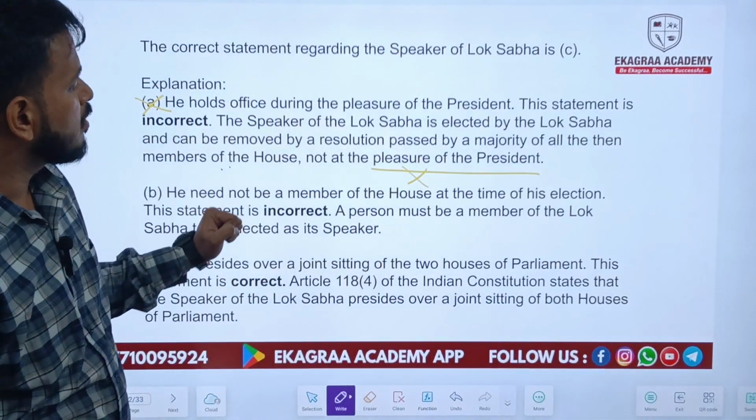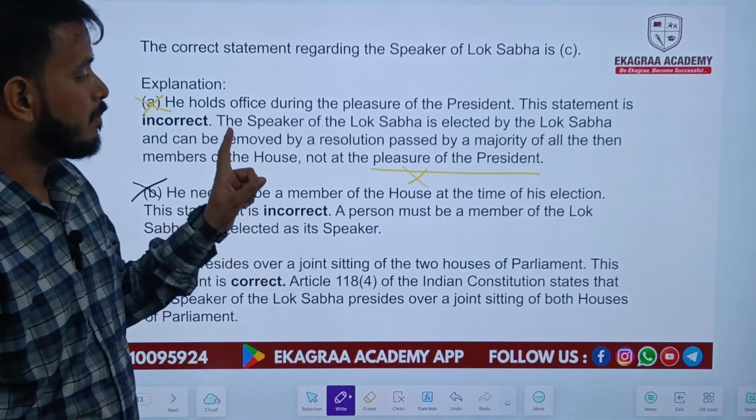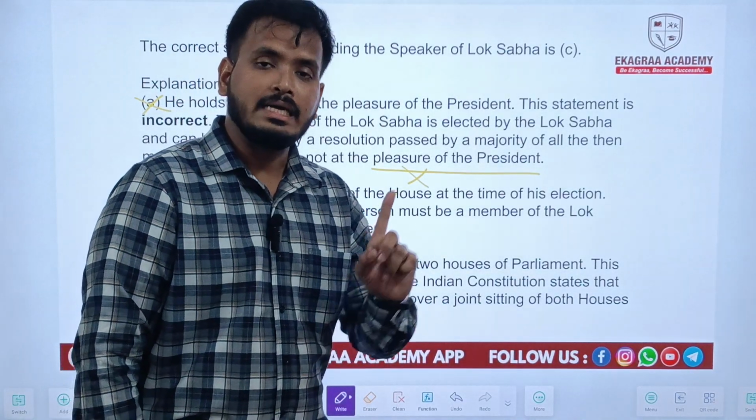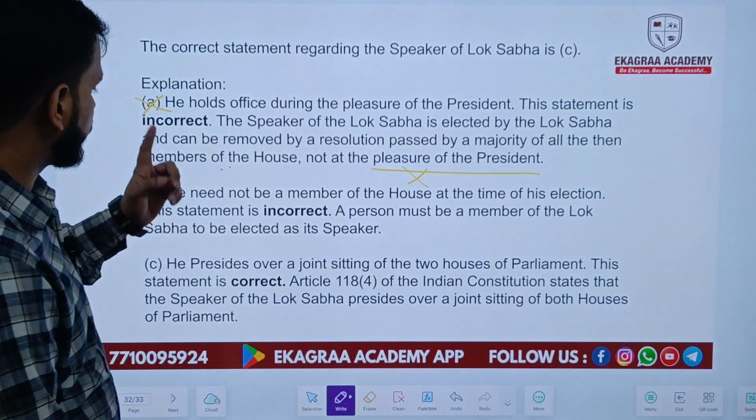Statement B, he need not be a member of the House at the time of his election. This statement is also incorrect because a person must be a member of the Lok Sabha, only then can the Lok Sabha members elect him as the Lok Sabha Speaker.